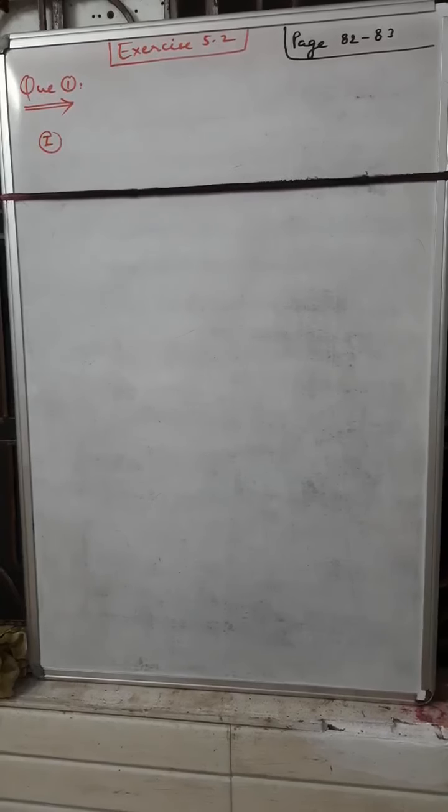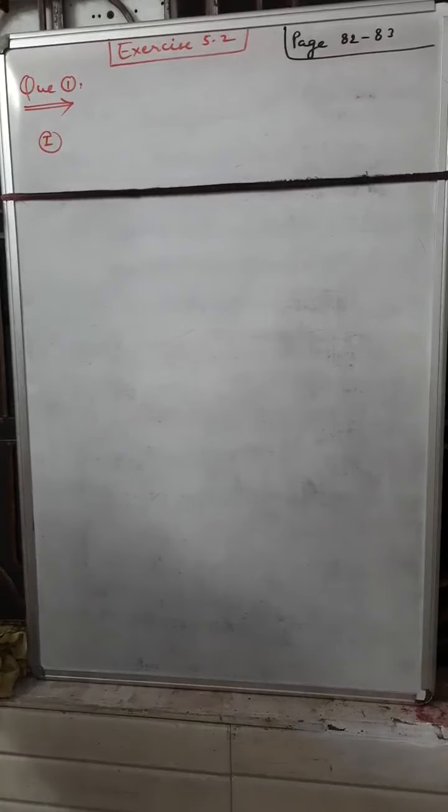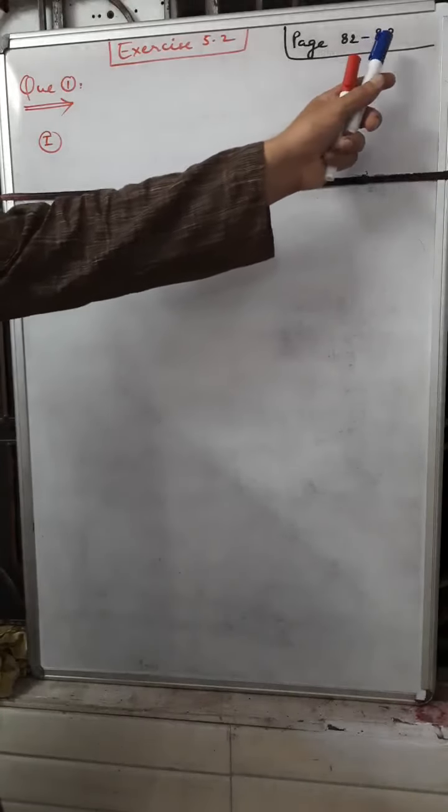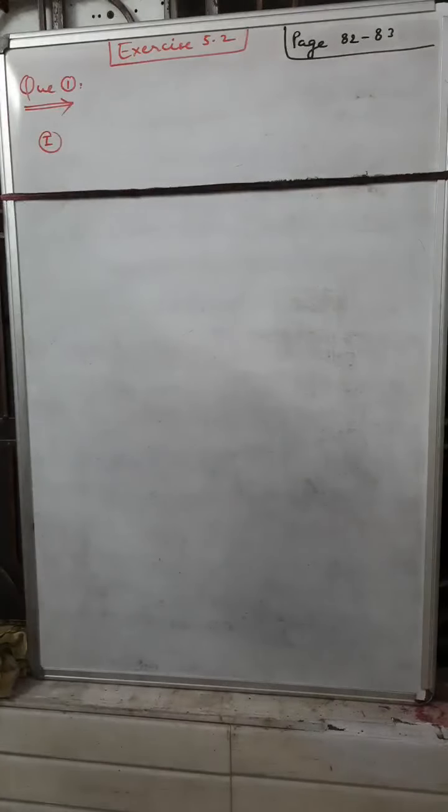Students, today we will solve exercise 5.2, question number 1, on Euclid's fifth postulate. It is available on pages 82 and 83 in your textbook. In the question: how would you rewrite Euclid's fifth postulate so that it would be easier to understand?